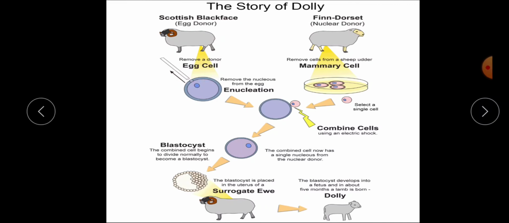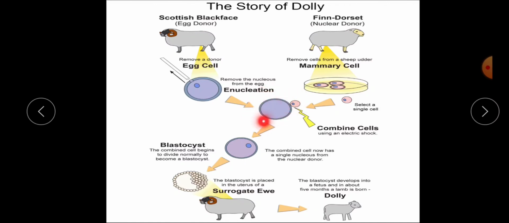Mammary cell means a cell from the mammary gland. You can understand it is from the breast of the female. That is why it is called mammary cell. So they took one mammary cell and took out the nucleus from it. Then this egg without nucleus and this mammary cell are combined together